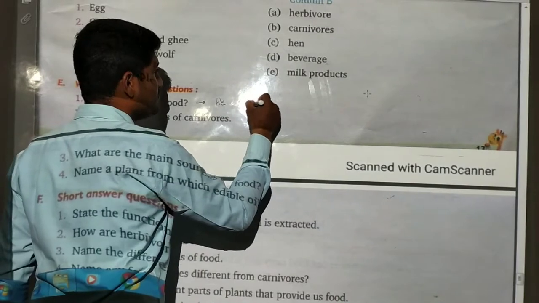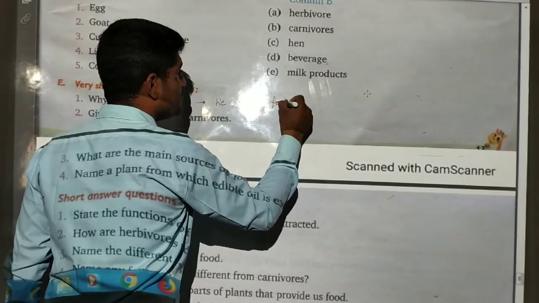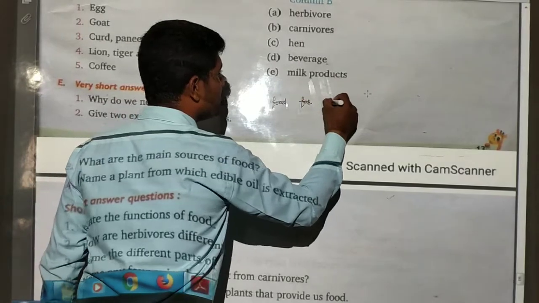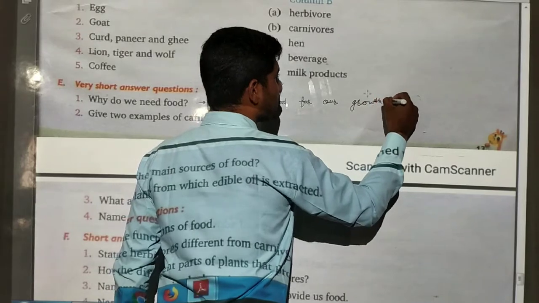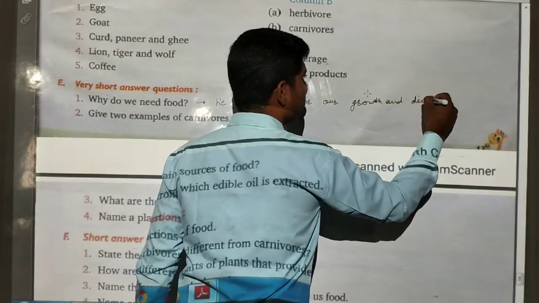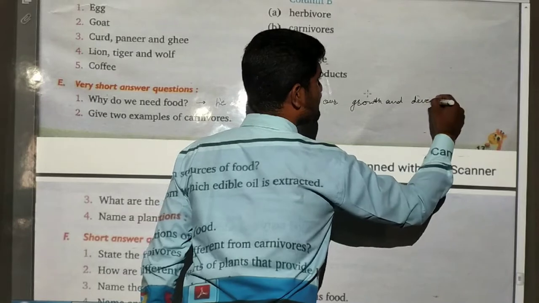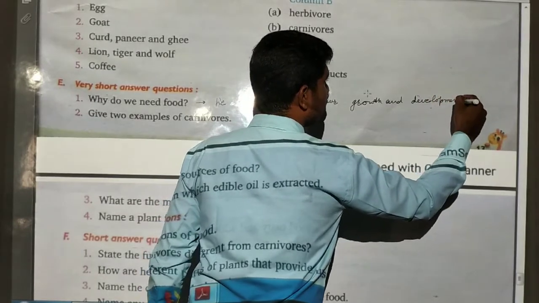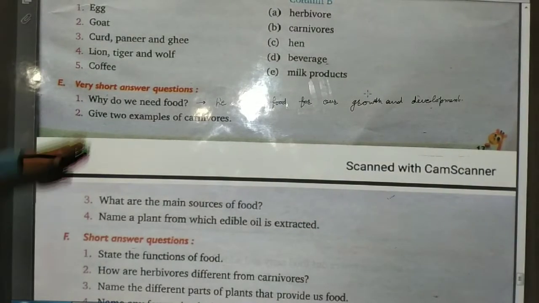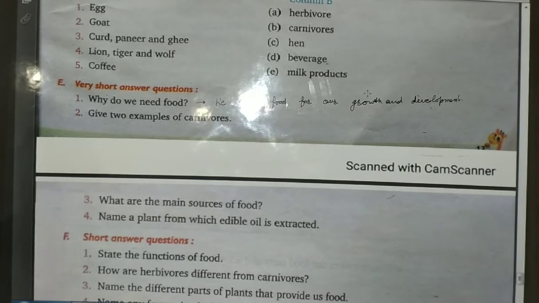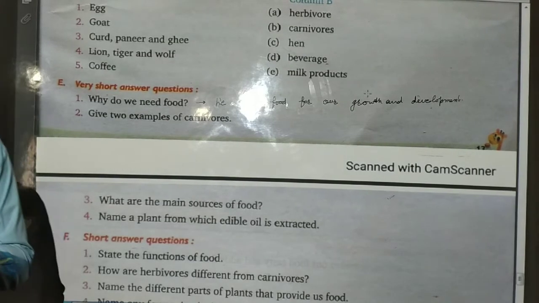for our growth and development. So this is the answer of this, that why do we need food? We need food for growth and development and repair of wear and tear of damaged cells.